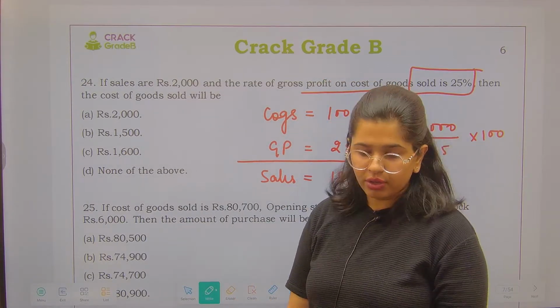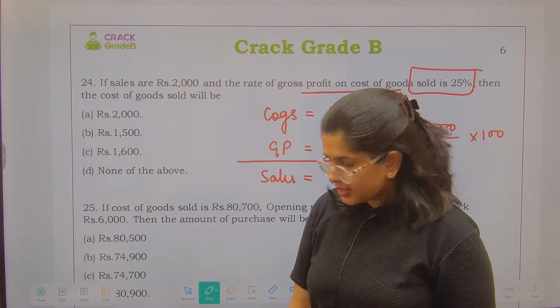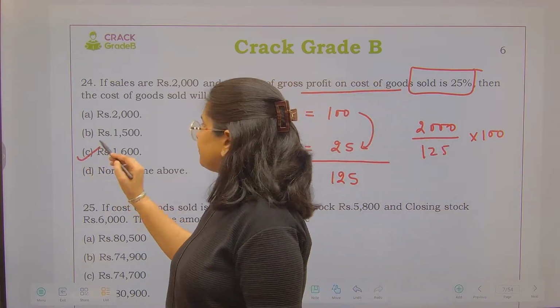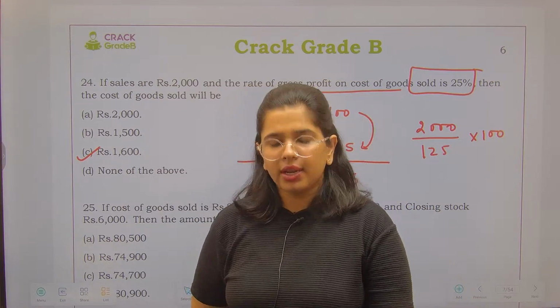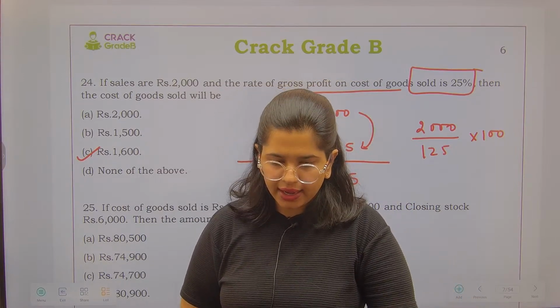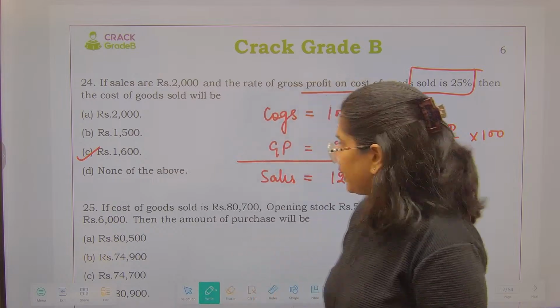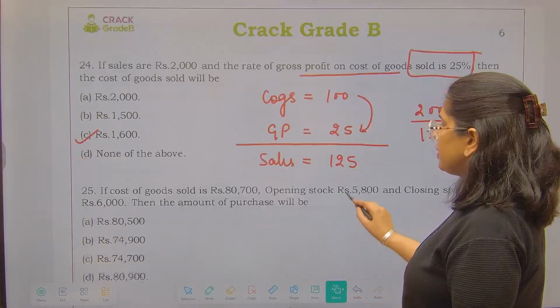Question number 24. 1600 it is. Such kind of questions are small in nature and very easy to tackle. So please have a look at these. Next is question number 25.